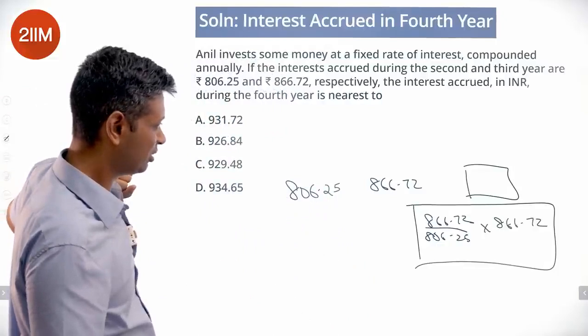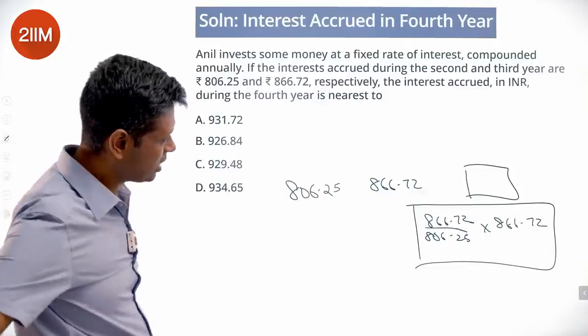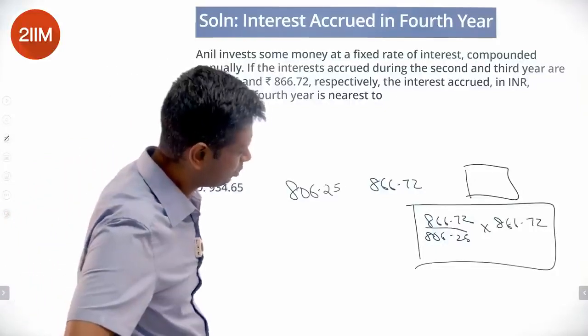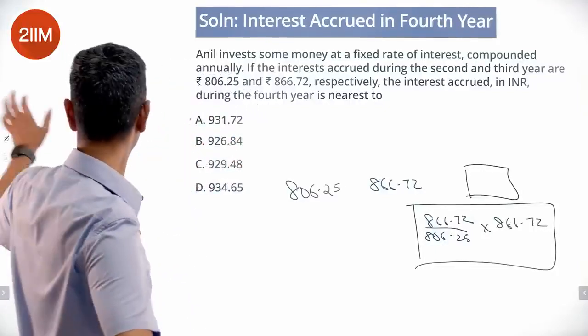866 into 3 by 4 is 8866 plus this, 64 plus this, 930. This should be the answer. That's my gut feel.